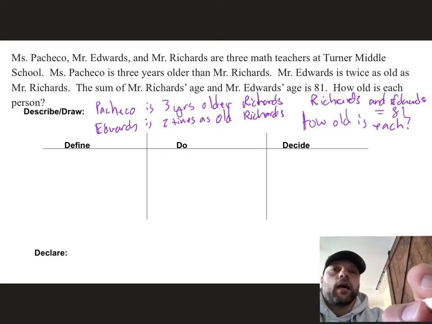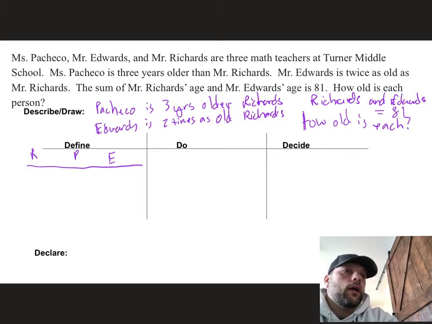In the define, I'm going to start with Mr. Richards, Ms. Pacheco, and Edwards. So there are my names, and then Mr. Richards is our common person that's kind of here, so Mr. Richards is going to become my X value. Ms. Pacheco is 3 years older, so that would be X plus 3. And Mr. Edwards is twice as old as Mr. Richards, so that would be 2x.